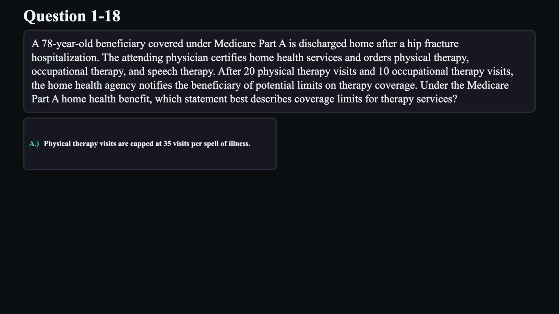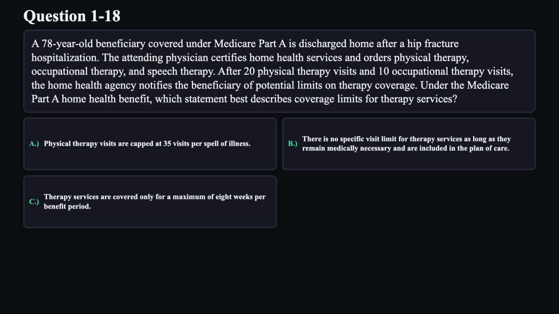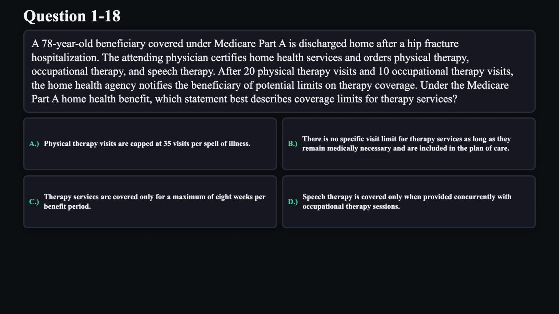A. Physical therapy visits are capped at 35 visits per spell of illness. B. There is no specific visit limit for therapy services as long as they remain medically necessary and are included in the plan of care. C. Therapy services are covered only for a maximum of 8 weeks per benefit period. D. Speech therapy is covered only when provided concurrently with occupational therapy sessions.